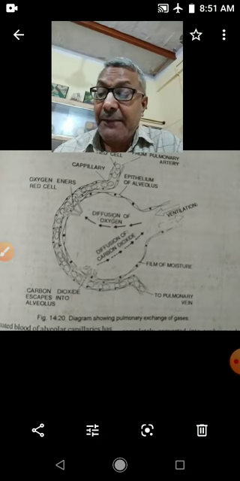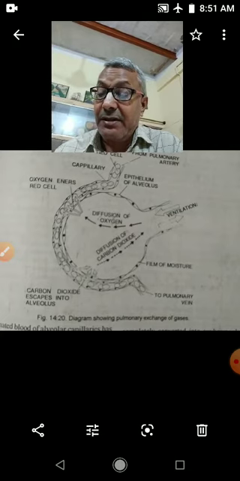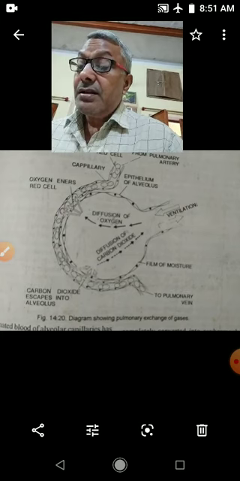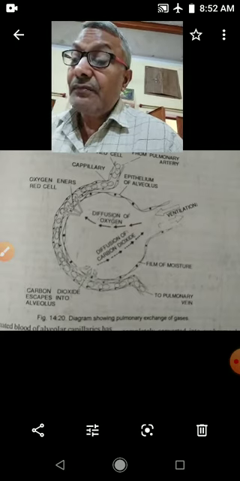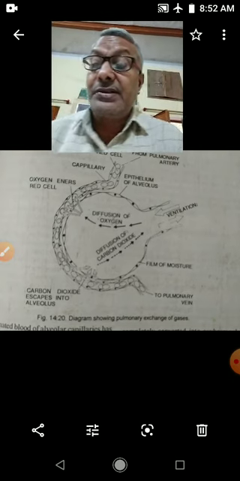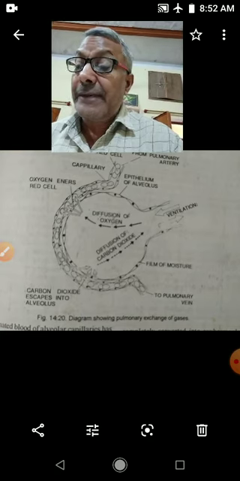Now partial pressure of oxygen in the alveolar air becomes 104 mm and partial pressure of carbon dioxide 40 mm mercury. But children, on the surface of alveoli, a fine network of blood capillaries is present. These blood capillaries are known as alveolar capillaries.